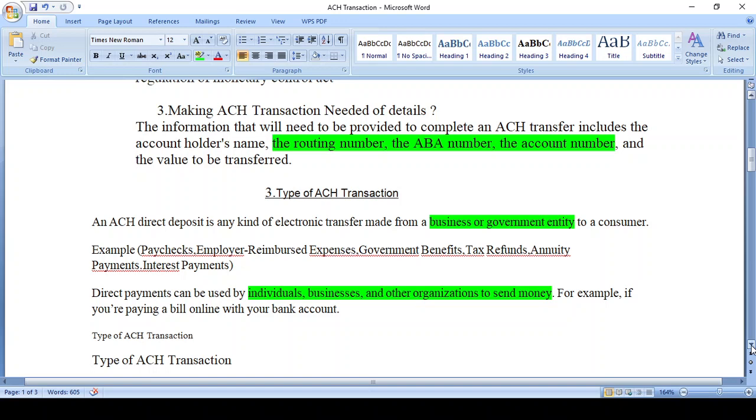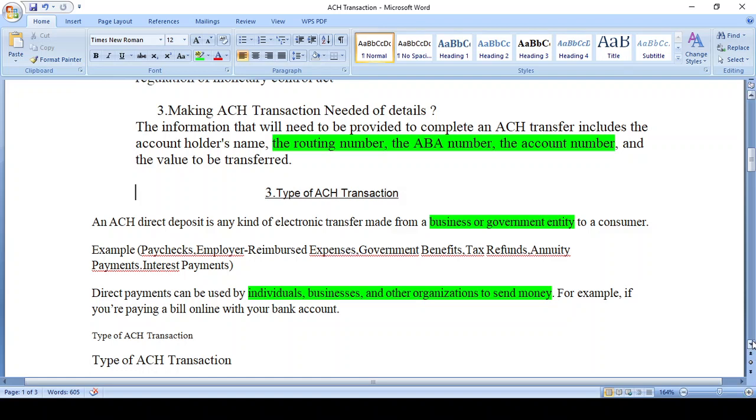Direct payment means any individual or business organization needs to pay bills for what they are consuming. They are consuming a network service or a medical expense or any other thing, the insurance payment, or they use a facility, and they need to pay the payment before the due date. At that time they use direct payment. The payment happens directly.